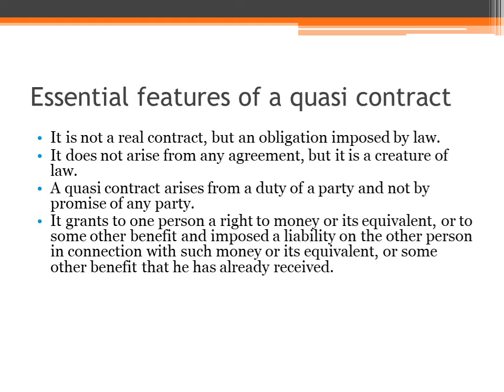It grants to one person a right to money or its equivalent or to some other benefit, and imposes a liability on the other person in connection with such money or its equivalent or some other benefit he has already received.